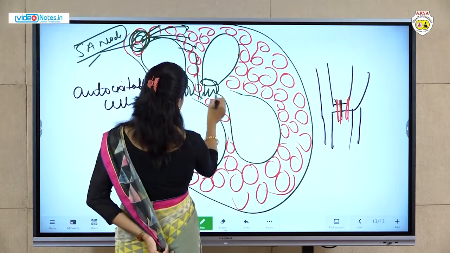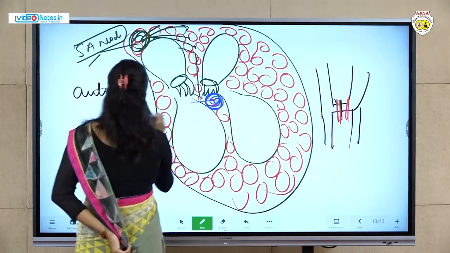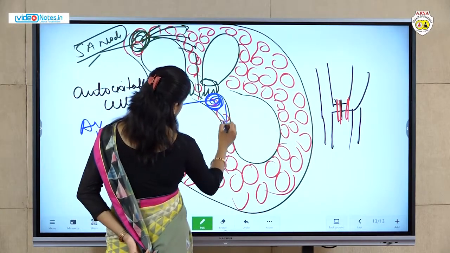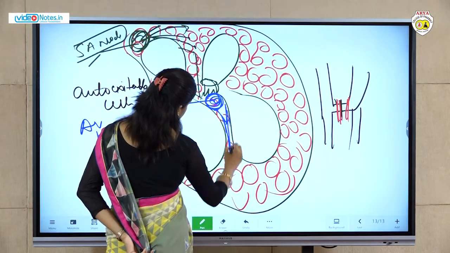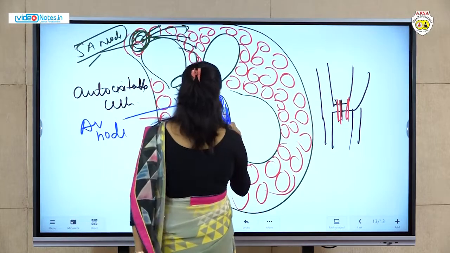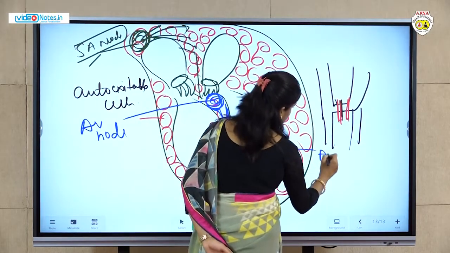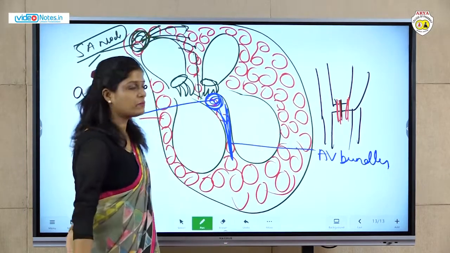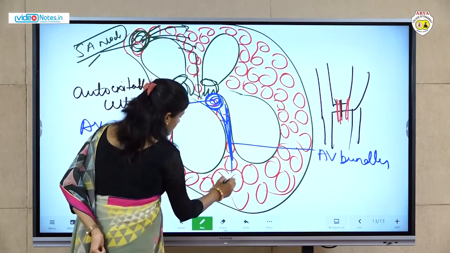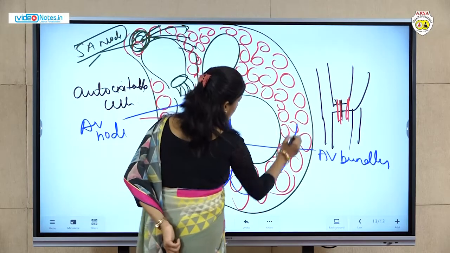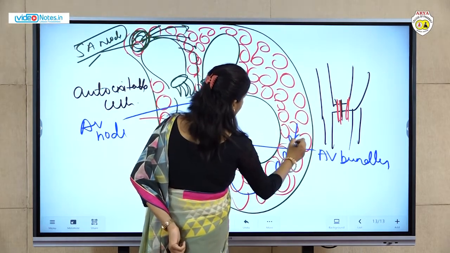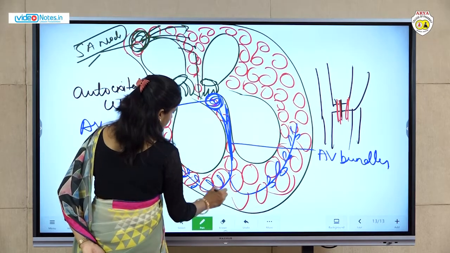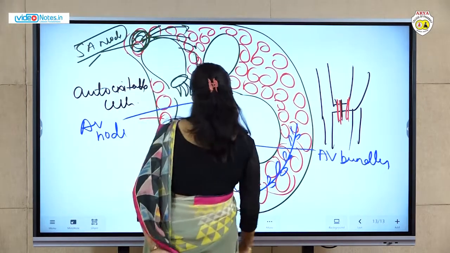Here the AV node is present. Then at this junction, these are known as the AV bundles. They have two branches, left branch and right branch. Then these bifurcate into the Purkinje fibers. Okay, so what happened?